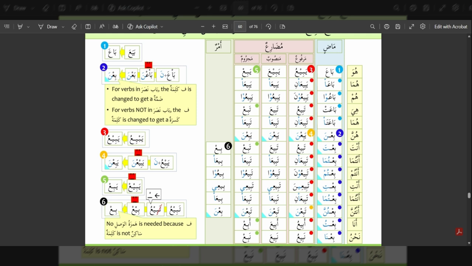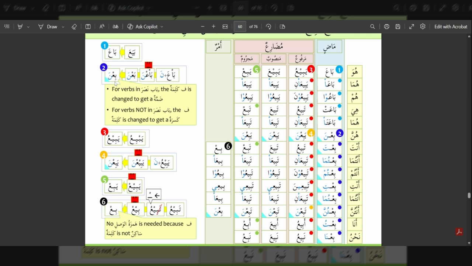Ba'a, they both sold. Ba'u, they all sold. Ba'at, she sold. Ba'ata, they both sold, female. Bi'na, they all sold, female. So here again we see some changes. It is originally ba'a plus na, which becomes ba'na, which is difficult to pronounce with the alif and the ain both having sakin, which then becomes ba'na, which then becomes bi'na.